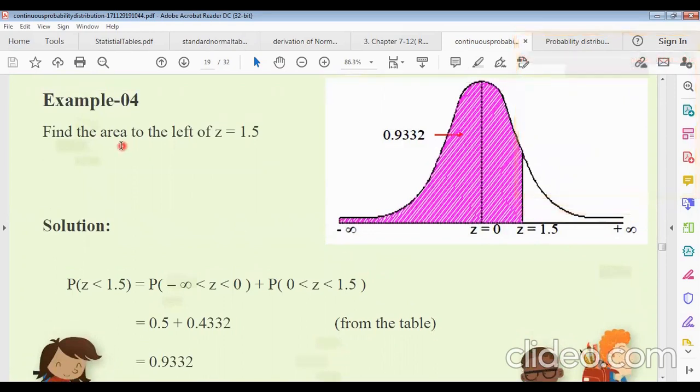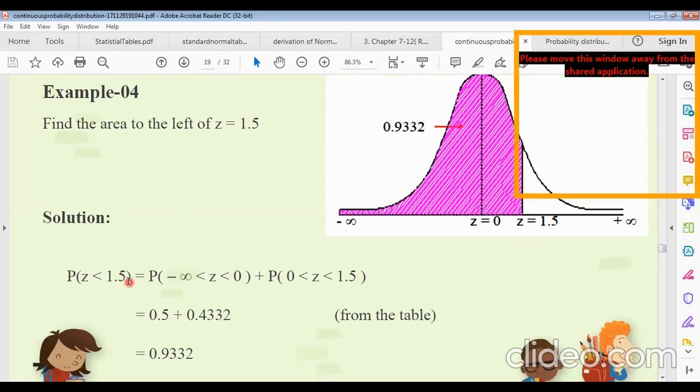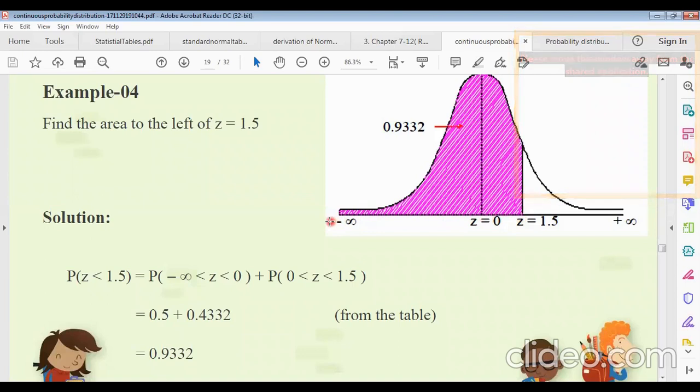Similarly, we can find the total area for z equals 1.5. This is z equals 0, and suppose this is the 1.5 mark. For these values of z, how do we find the area from the table? The probability of z less than 1.5 means this whole area, because less than 1.5 is the left side of the graph.